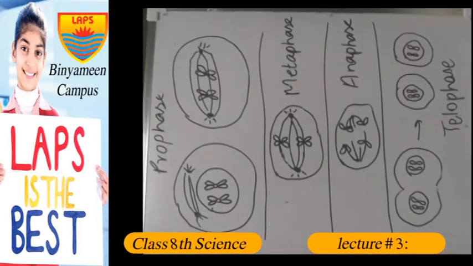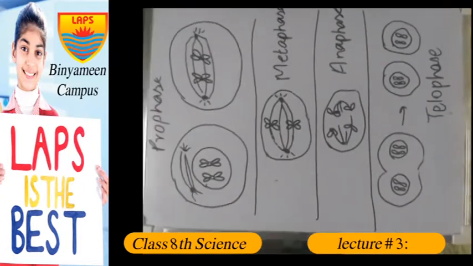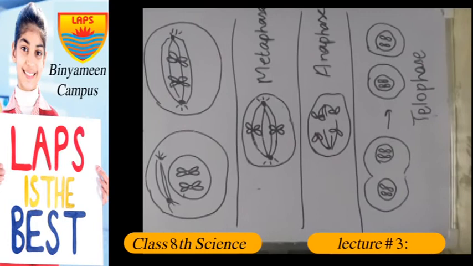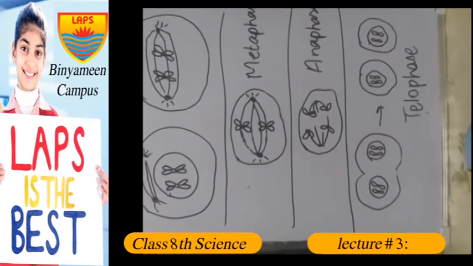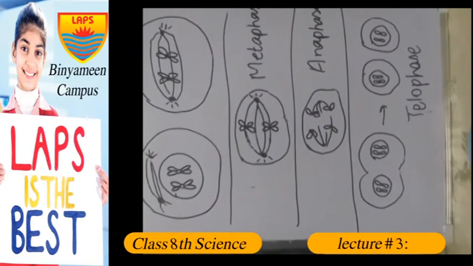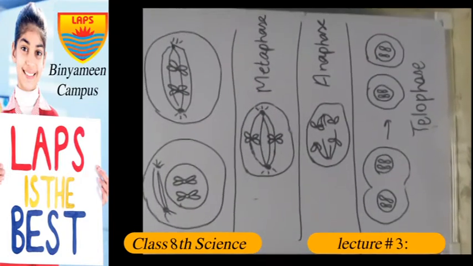The mitosis is divided further into 4 phases. I'm so sorry that my board is very small in size, so I have to draw it like this, and you have to just tolerate this because of the inconvenience, and I think you might understand with these diagrams.